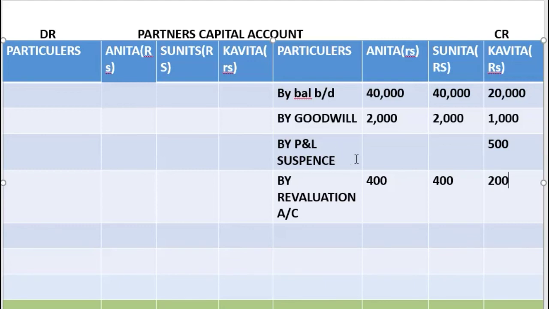Now we'll close these accounts. So first we'll close the person who has died. So we get 21,700 over here. We'll put it here 21,700. Here also we'll write 21,700. Now this is to Kavita's executor account, isn't it?